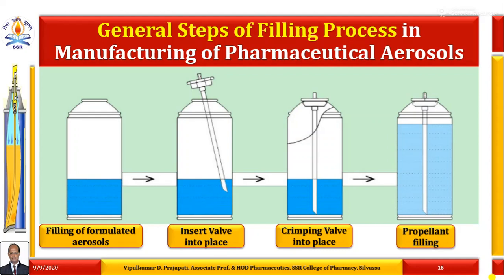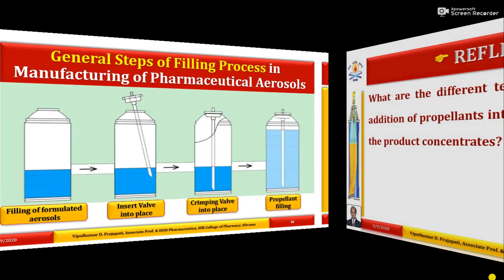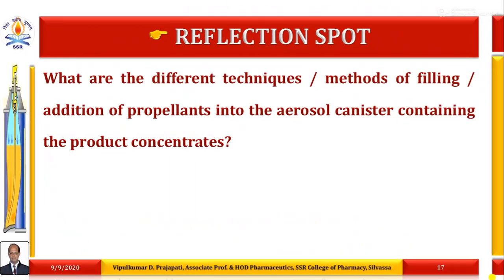First, filling of formulated aerosols in the aerosol container. Next, insert the valve into place. Then crimping the valve into place, and it is followed with propellant filling. So the stage that is very important is propellant filling inside the aerosol container containing the product concentrate. So these are the general steps. It is essential to learn the filling steps in pharmaceutical aerosol manufacturing.